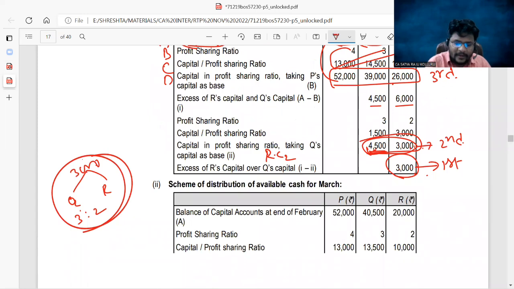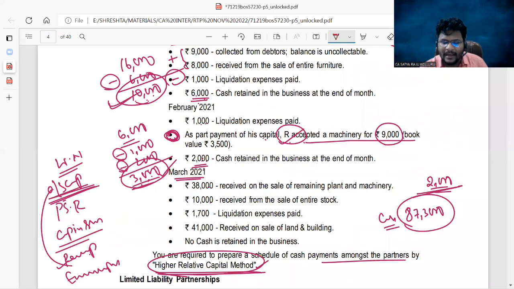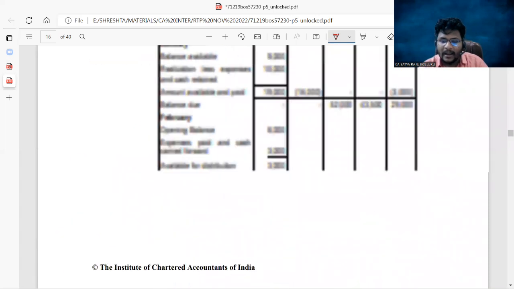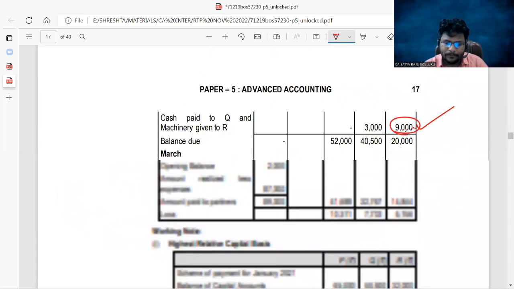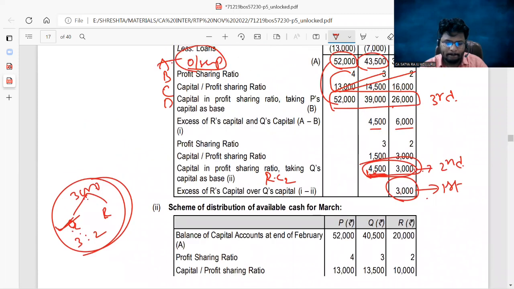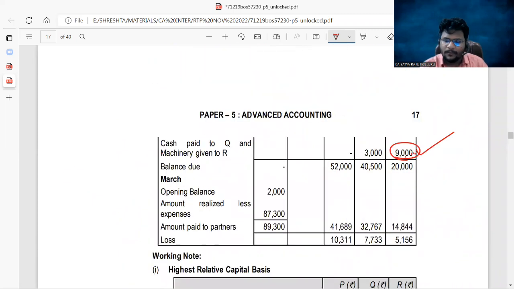But R has already got 9,000 worth of machinery. That's why we are not following this ratio. So the entire 3,000 cash balance we distribute to Q only. They distributed 9,000 to R and the balance of cash 3,000 entirely to Q. Do you agree, all of you?